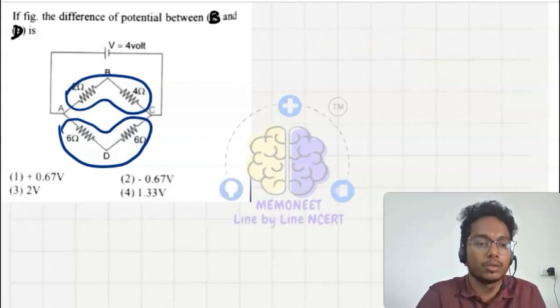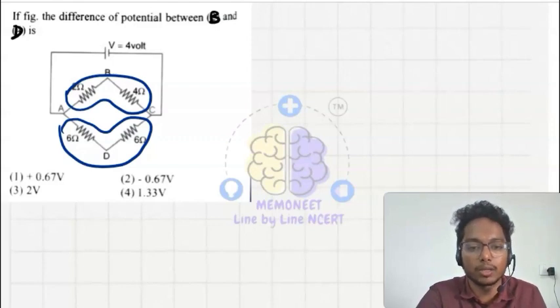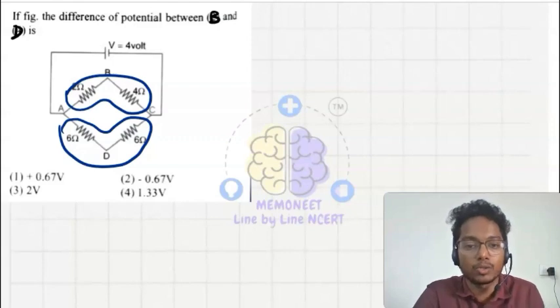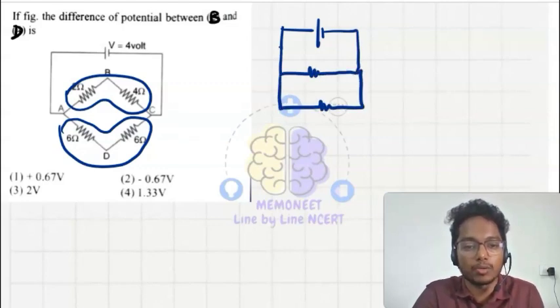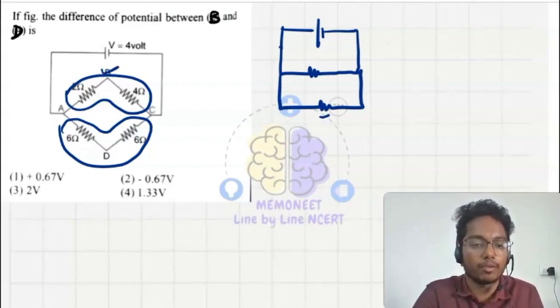So what I can do is, these 2 are in series and these 2 are in series, and they are in parallel with each other. And we know that in parallel the potential drop is the same. So let's take one setup here. Okay, divide the setup. We have here one resistor, and here one resistor. So this is R equivalent for this one, and this will be R equivalent for this one.